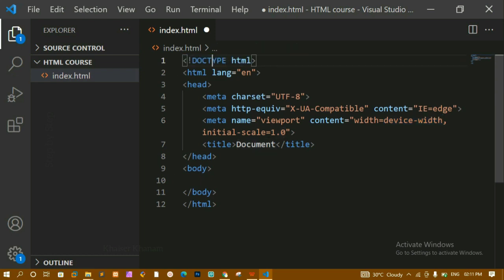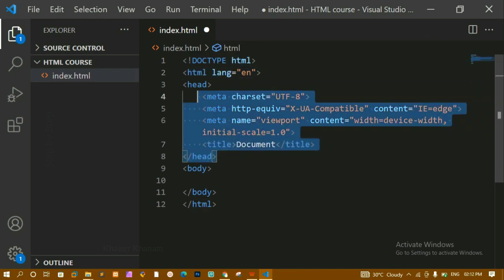Okay, we are just declaring this document type. Our document type is nothing but HTML5. We are telling that whatever we are writing is nothing but HTML. So we have to write this, and this stands for document type. Now below that I have this html tag, and this is called attributes, and here I have the language attribute. Below this html tag, I just have to write head.